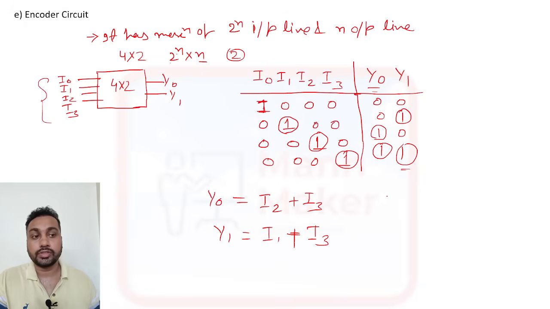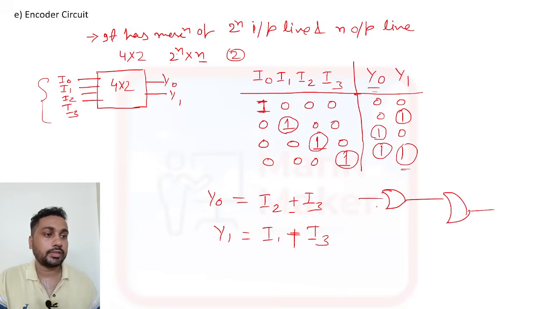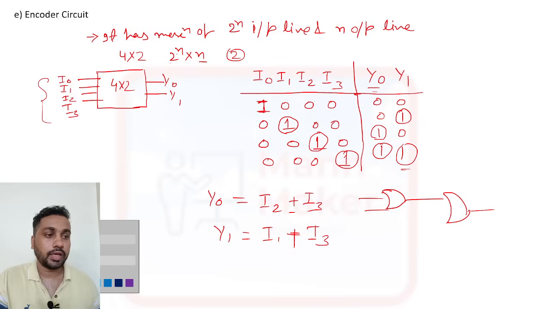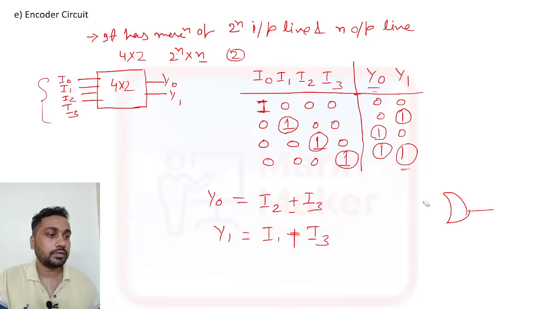Suppose they ask a question to design this. This is an OR operation, so you need to make an OR gate here, and one more OR gate is required, because we have two outputs.